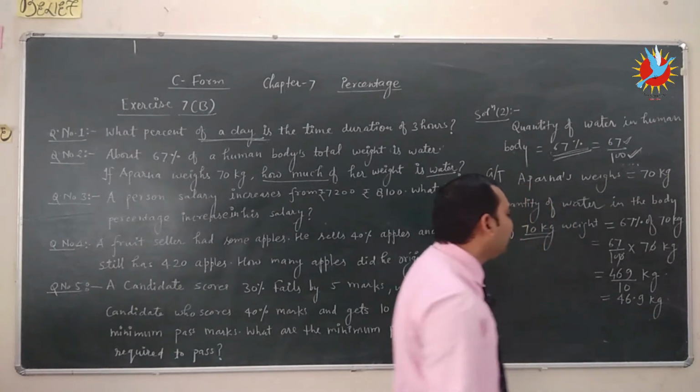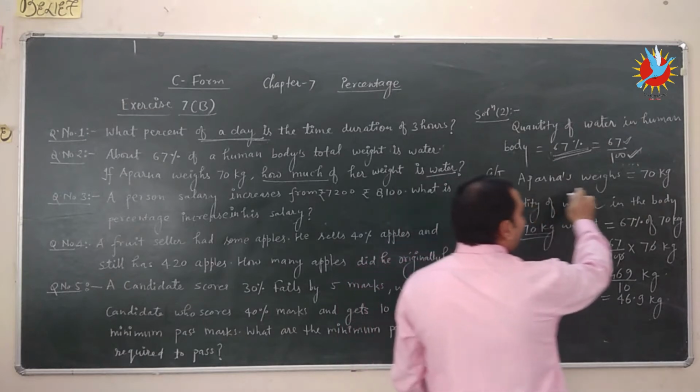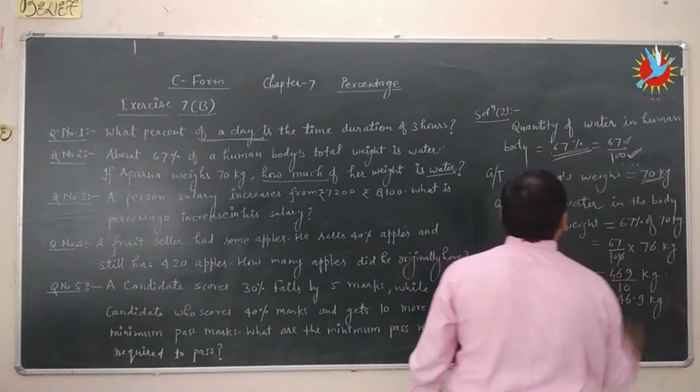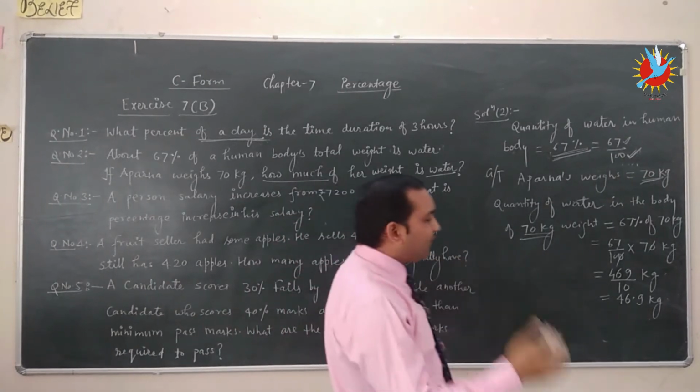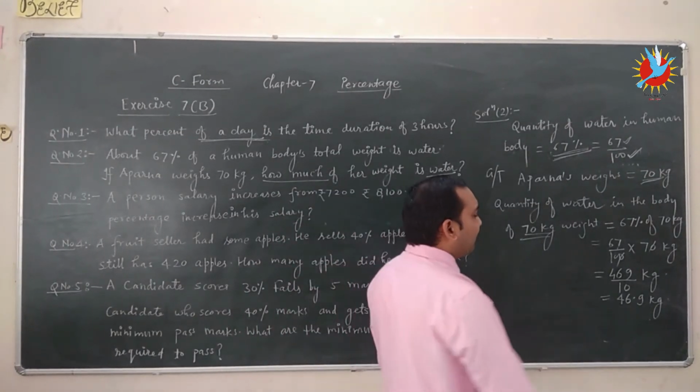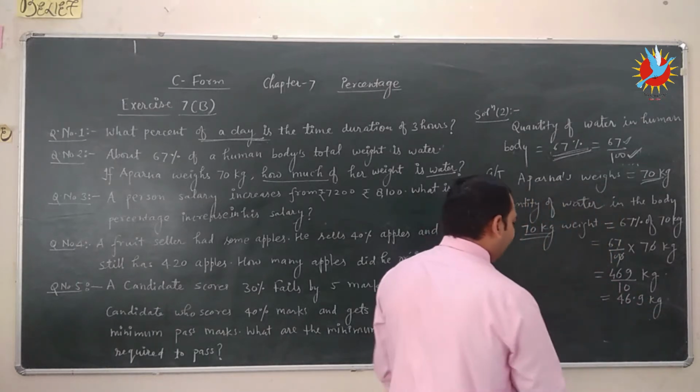46.9 kg of water is present in this weight of 70 kg. If the body weight is 70 kg, then there will be 46.9 kg of water in the body.